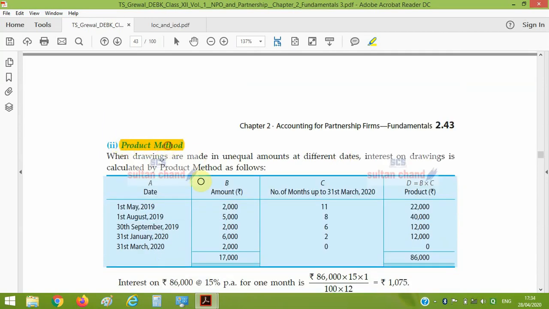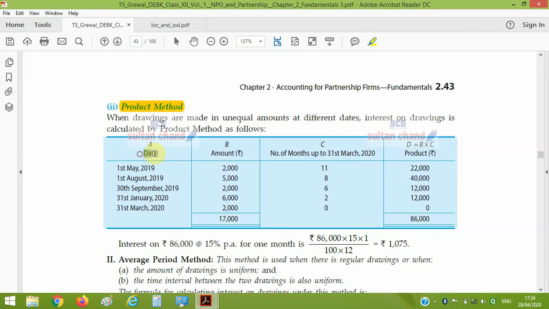In the product method, in the first column we will write the date, then the amount, and in the next column we will write the number of months up to the date on which we close our accounts, that is 31st March 2020. So the first drawing is made on 1st May 2019 of rupees 2,000. From this date to 31st March 2020, the months will be 11.